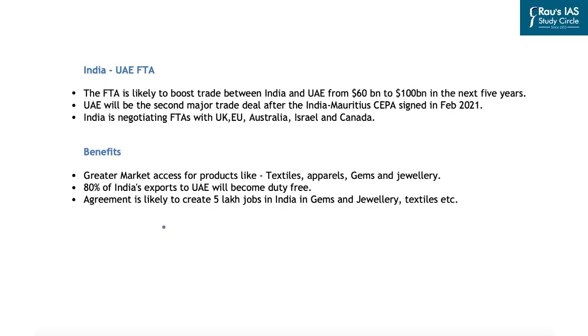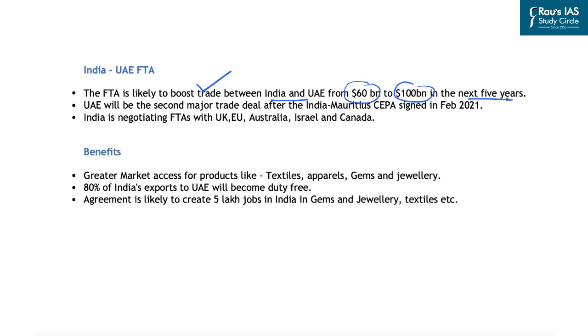Coming to the free trade agreement that India has signed with the UAE, it is extremely important because the projection is that it is likely to boost trade between India and UAE from the present $60 billion to about $100 billion in the next 5 years, which will be a very important boost for the trade relations between India and UAE.